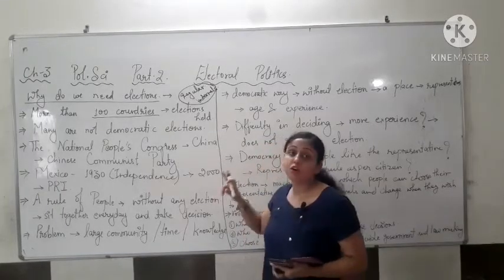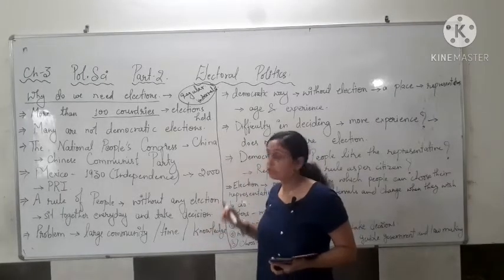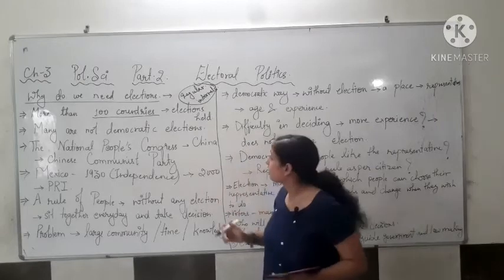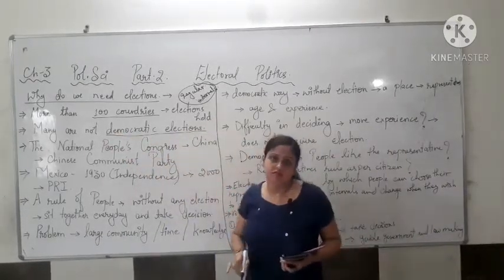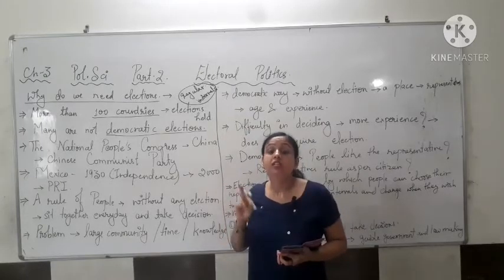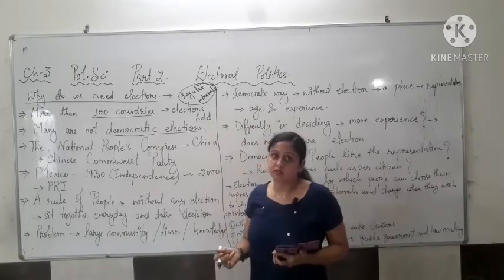Still, many of the elections which are held are not democratic elections.